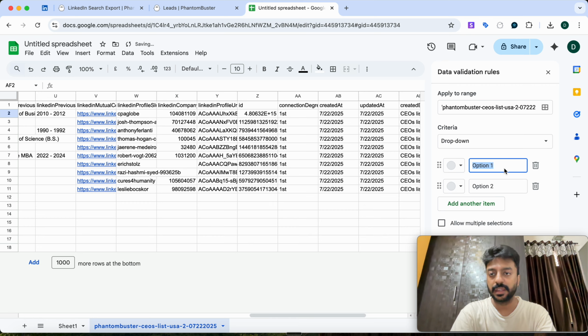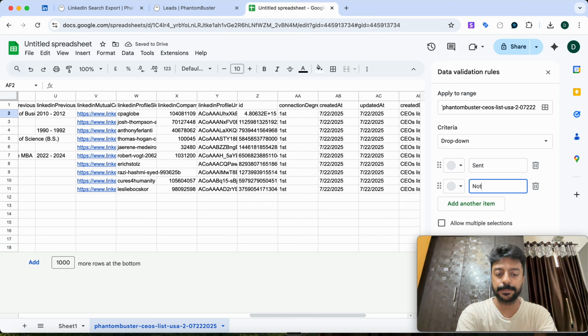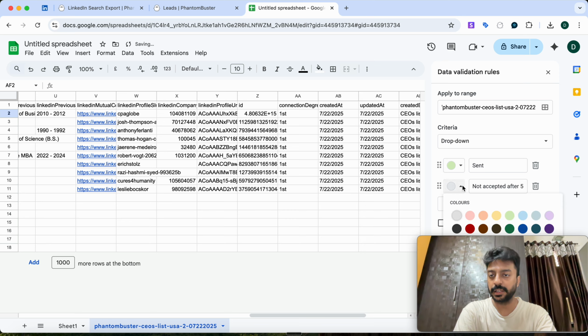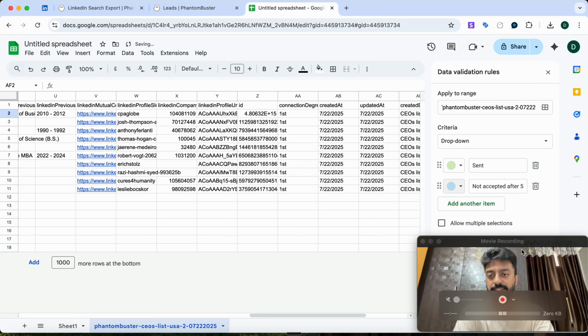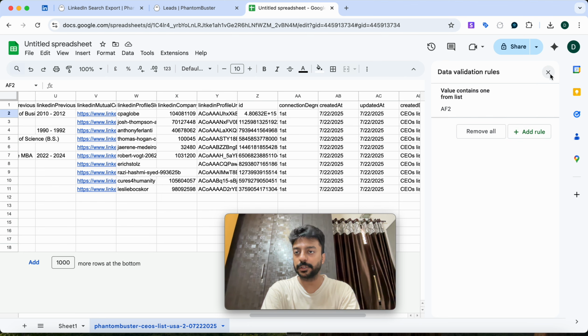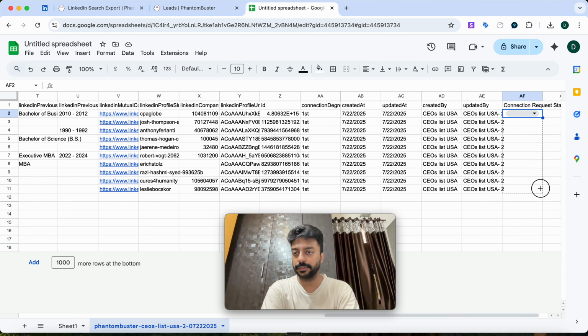Let's say sent, and then I can say not accepted after 5 days, and something like this. And then you can have some different colors just to beautify your sheet, and that's it. Now this will be applied to the complete column.